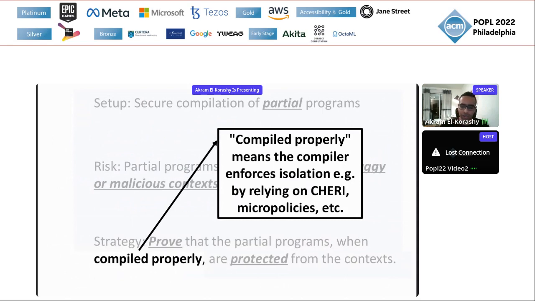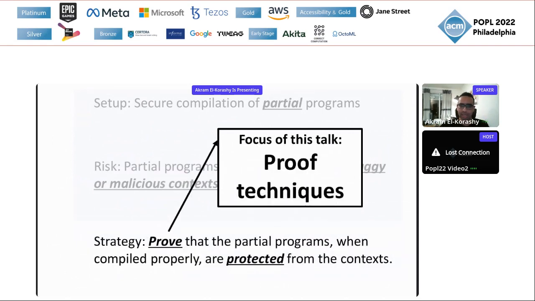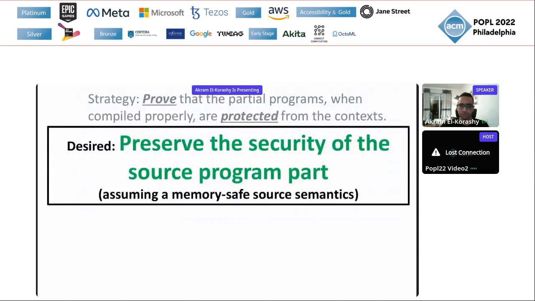I will not focus in this talk on any concrete isolation mechanisms because the languages we model are more abstract. Instead, I will focus on proof techniques. How do we prove that the partial program is secure? In particular, I would like to prove something that says the security of the source program part, assuming a memory-safe source semantics, is preserved after compilation.